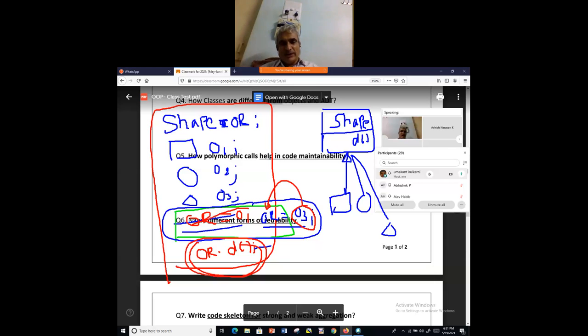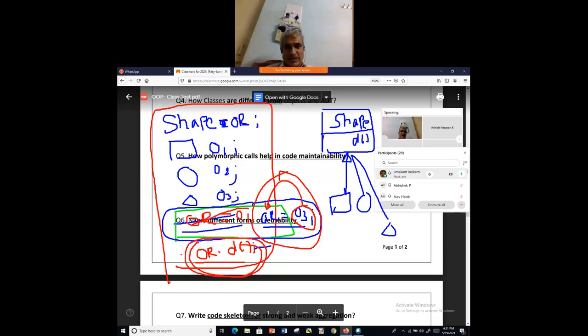Object reference of the base class pointer can point to the object of its children, right? How we do it is left to us. Once that object reference is ready, I simply call or.d. That means the draw method of that object which is pointed to by or is called.